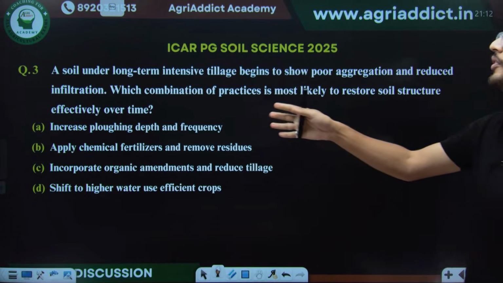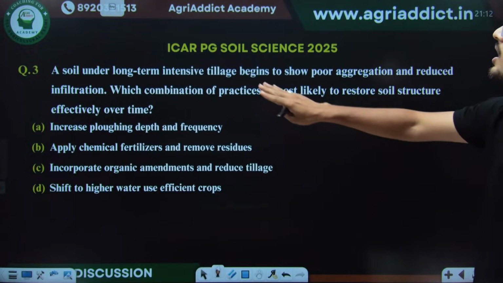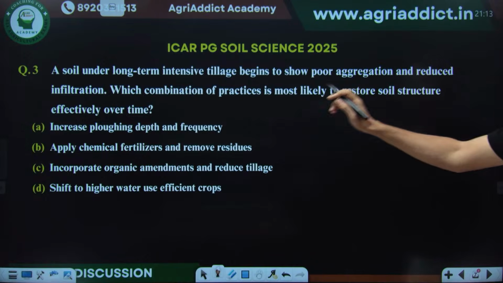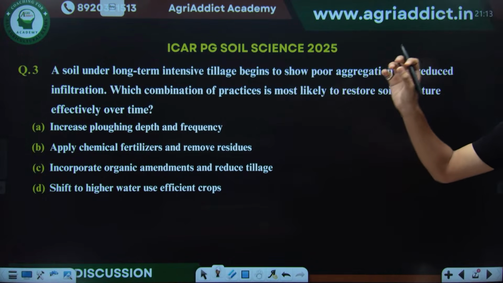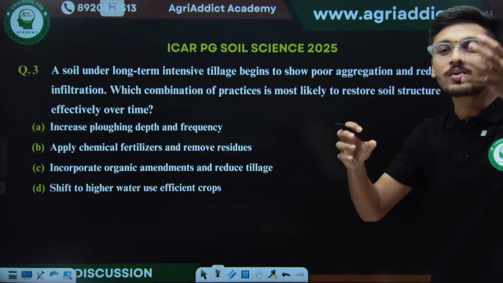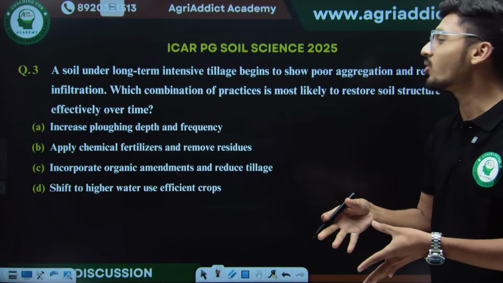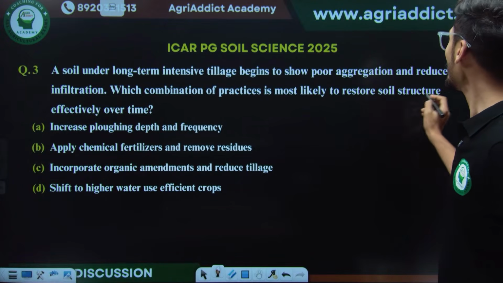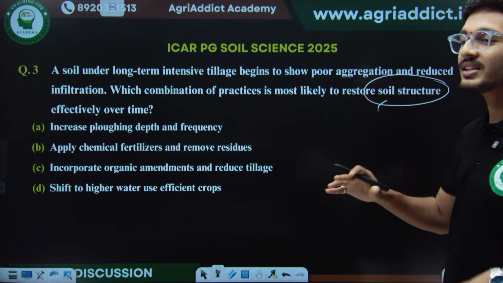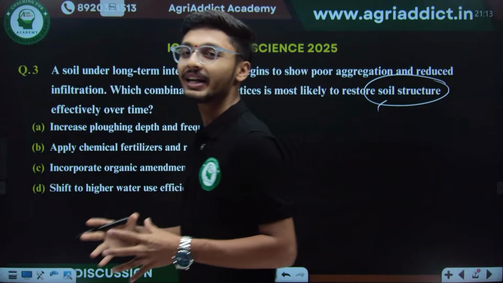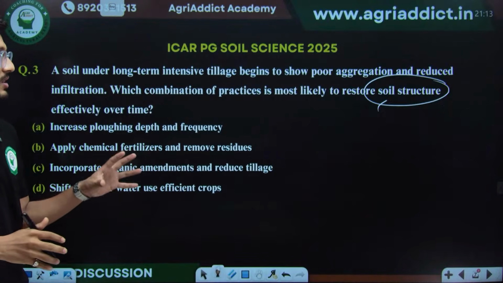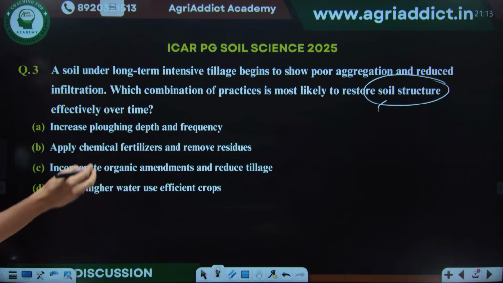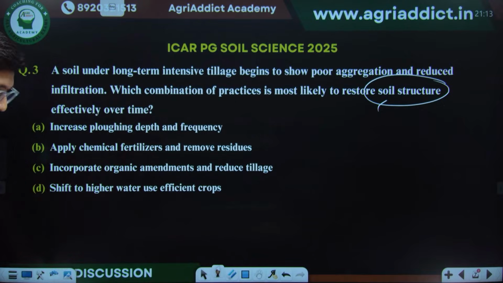So moving ahead to the third question, we have a soil under long-term intensive tillage begins to show poor aggregation and reduced infiltration. If a soil has undergone long-term intensive tillage, what will be the combination of practices which can restore its soil structure? If a soil has had a lot of tillage operations and its structure and aggregation have deteriorated, which among the following four options is the best way to restore its structure? Just tell the correct answer.